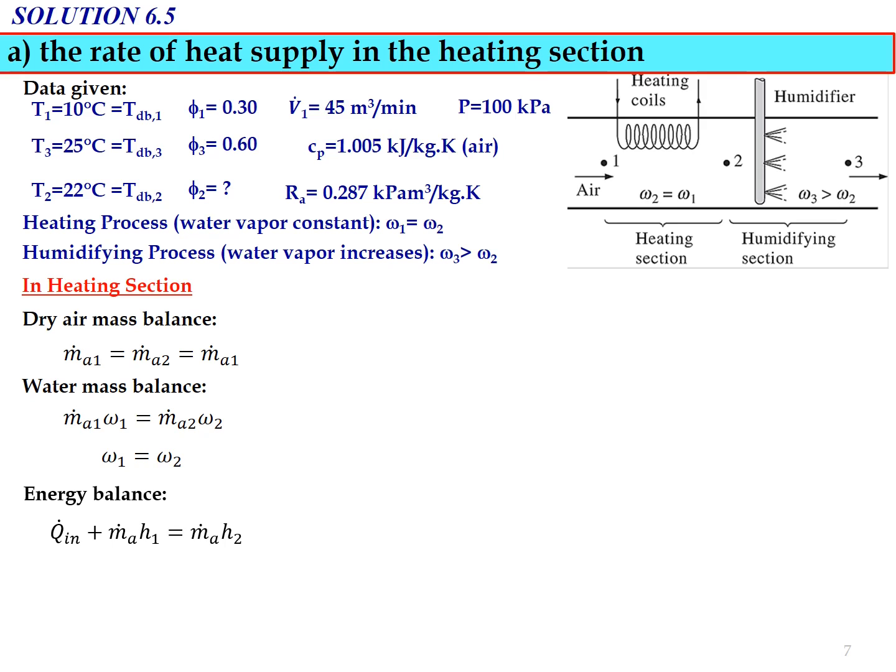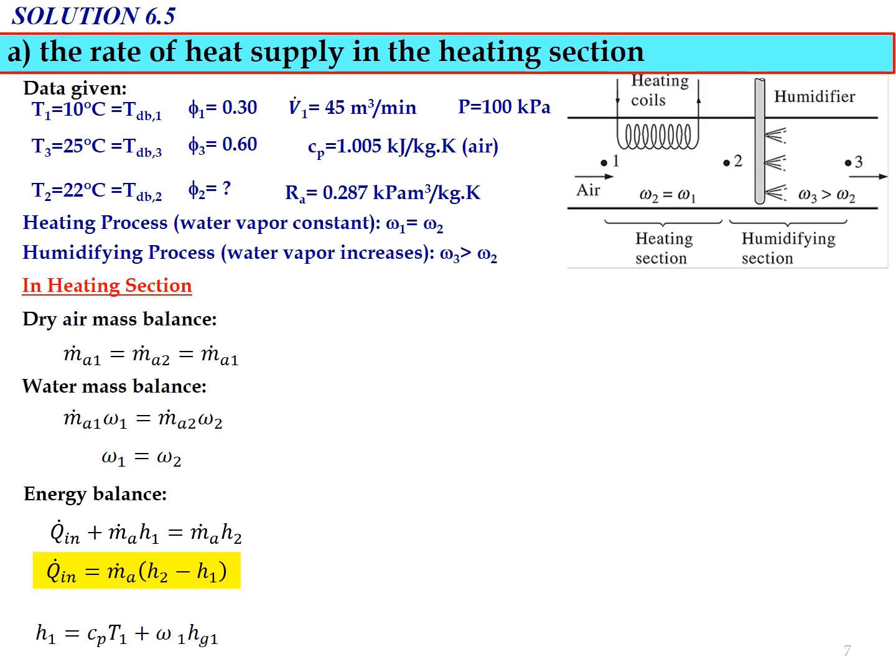In terms of energy balance, we can determine the equation for the rate of heat supply to the heating section, referred to as Q in dot. Q in dot plus Ma dot multiplied by H1 equals Ma dot multiplied by H2. Rearranging, Q in dot equals Ma dot multiplied by H2 minus H1. So to determine the rate of heat supply, we need the value of Ma dot and also the enthalpy values for state 1 and state 2.